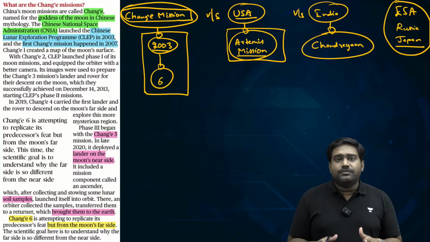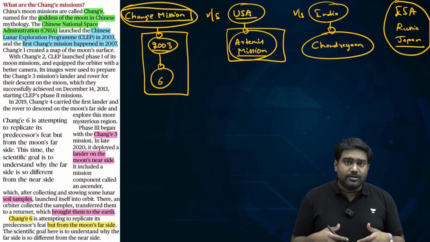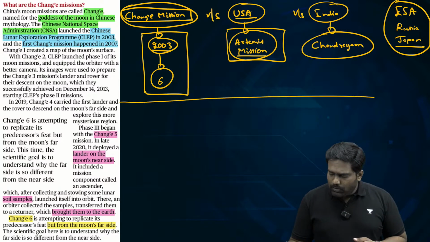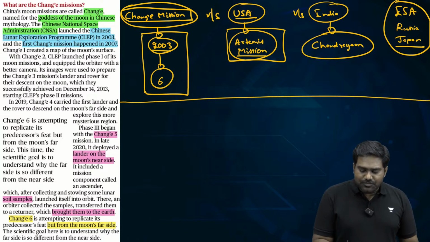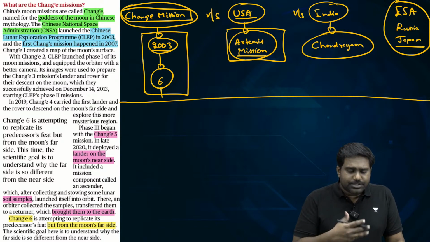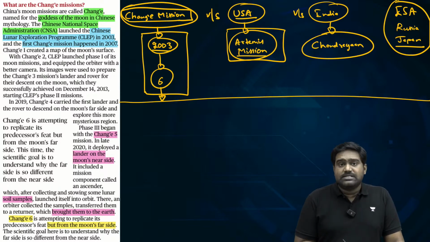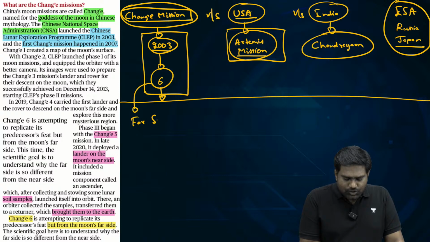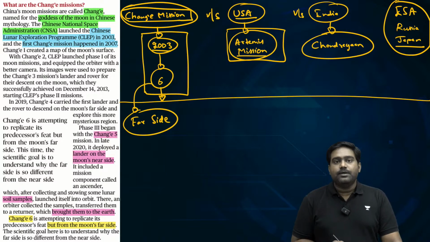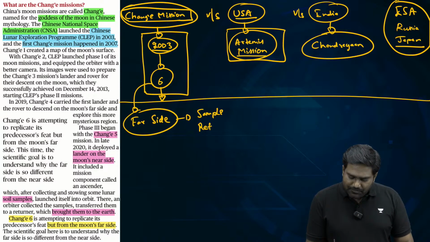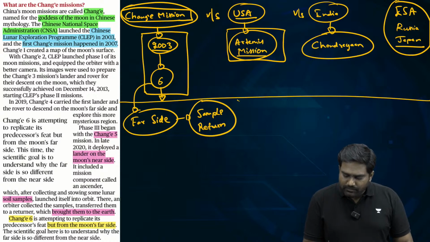So in the context of this new lunar race that has begun, the new space race to explore the moon, to reach the moon, it's very important to understand some of the details of China's Chang'e mission, because Chang'e 6 was very unique. The Chang'e 6 mission was designed to focus on the far side of the moon. And by the way, it was a sample return mission from the far side of the moon, which makes it one of the most